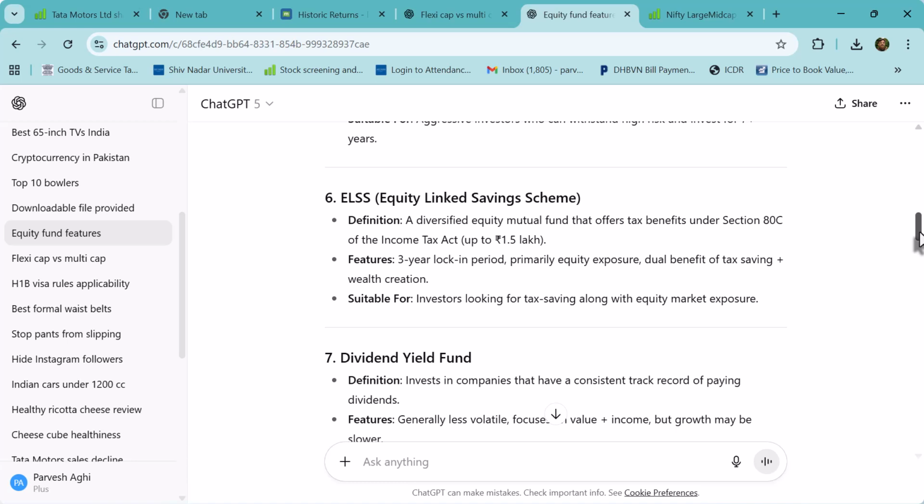Whereas if you choose the old regime, there you can take the benefit of Section 80C and you can invest up to 1.5 lakh rupees in these funds. And there is a lock-in period of 3 years. That means if you have invested, you can't take out the money before 3 years, but you can save tax. Suppose you come into the 30% tax bracket. That means you can invest 1.5 lakh rupees, and you can save about 45,000 rupees of your tax liability. That is 1.5 lakhs into 30%.